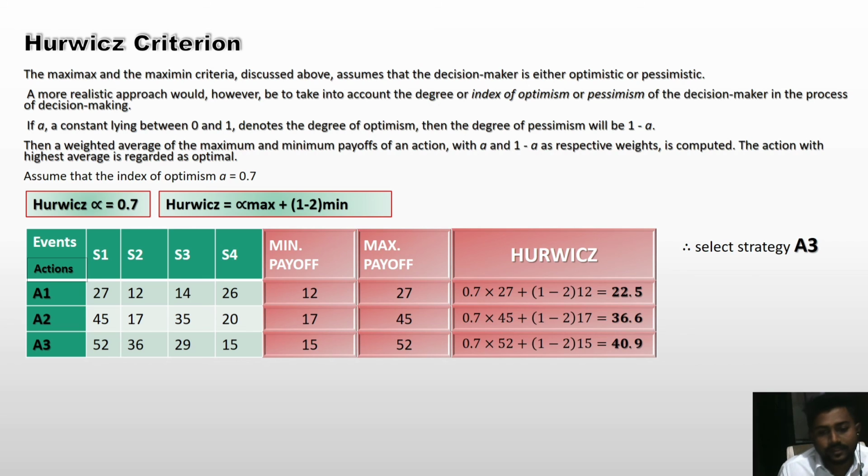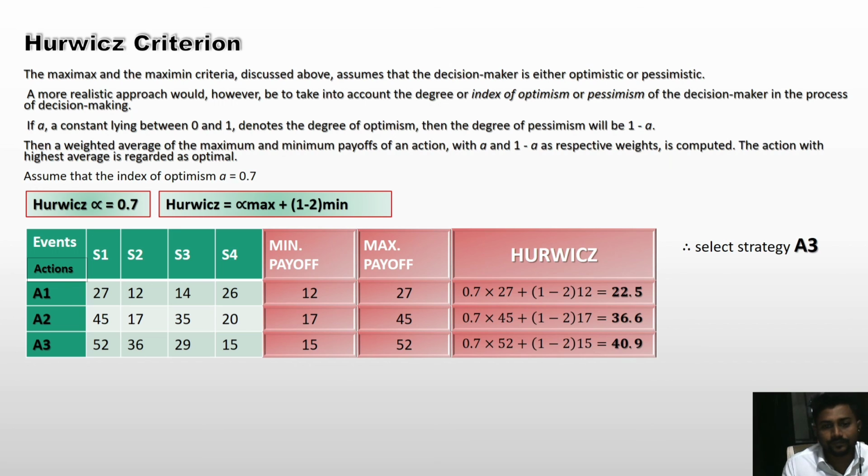So in the chart I calculated the Hurwitz value of every row, every action, and there I get 22.5, 36.6, 40.9, and the biggest is 40.9. Therefore we select strategy A3 in the Hurwitz criteria in that sum.